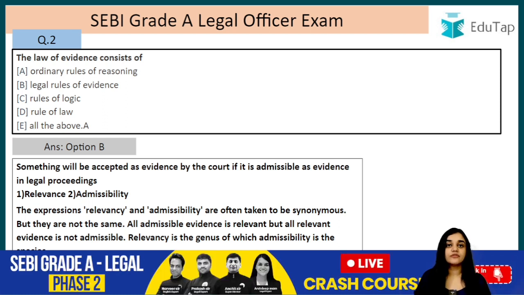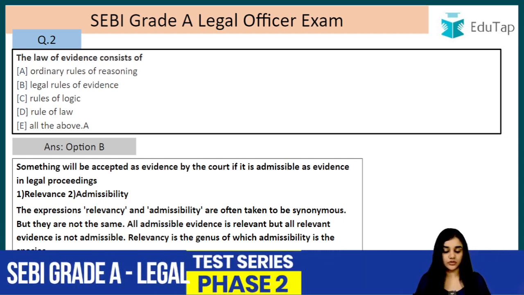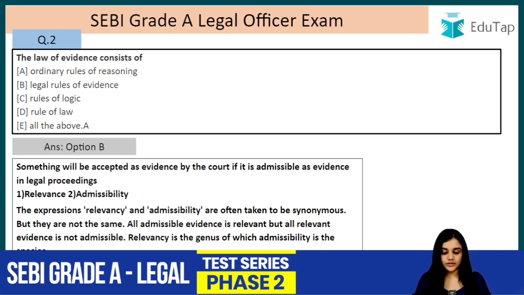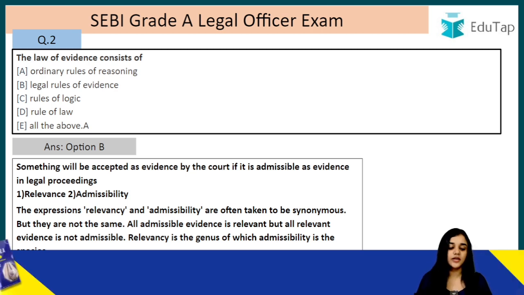That is why something which is relevant may not be admissible in the court of law according to the Indian Evidence Act, right? So the expressions relevancy and admissibility are often taken to be synonyms, but they are not the same. All admissible evidence is relevant, but all relevant evidence is not admissible. This is what I have told you. Relevancy is the genus of which admissibility is the species. Question number 3.